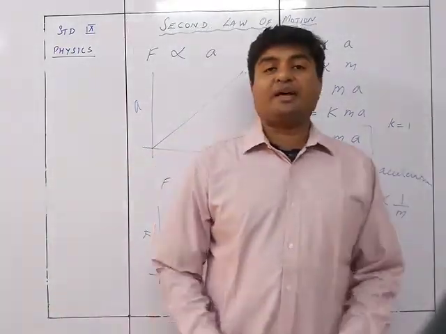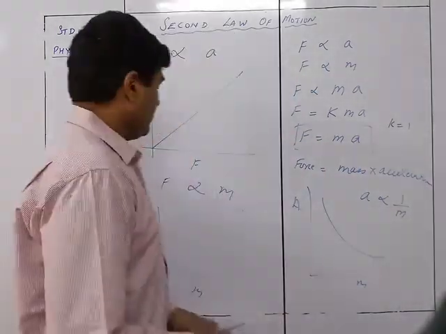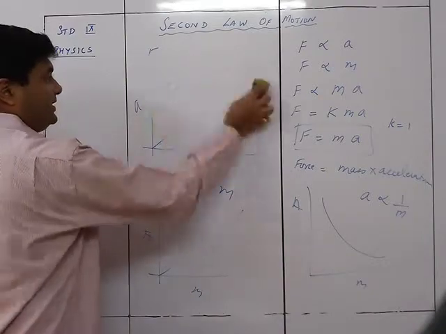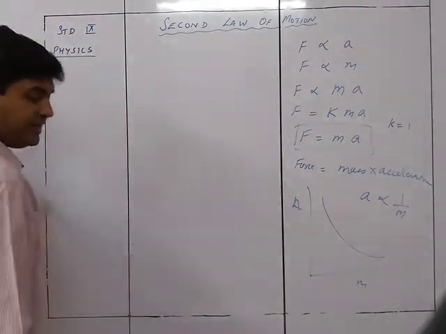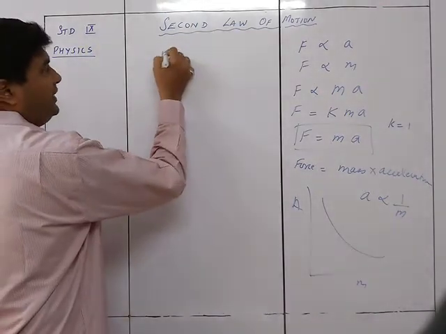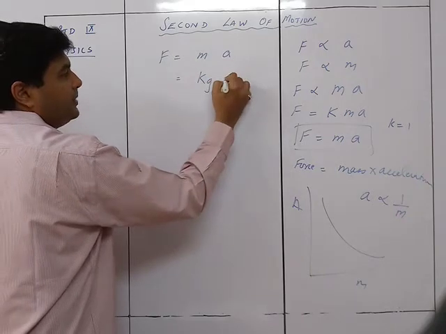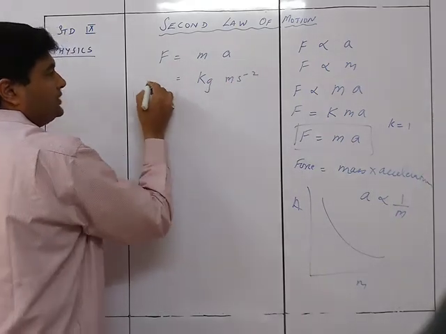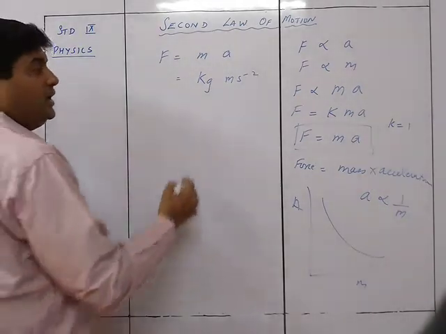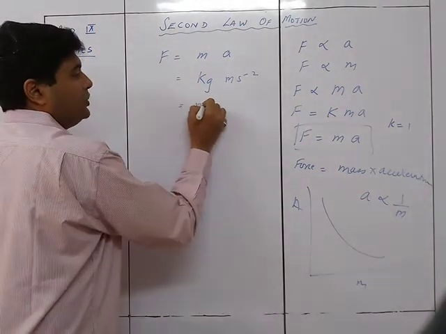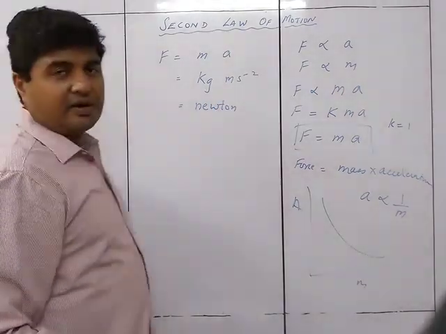This also gives us the unit of force. It's very easy now. We see F is equal to m into a. M is measured in kg, and acceleration is measured in meter per second square. Therefore, force is measured in kg meter per second square, which is given the name Newton, honoring Sir Isaac Newton.